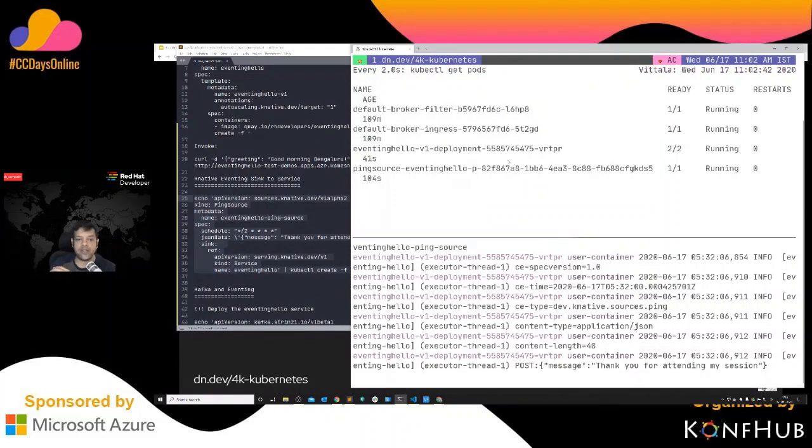Let's wait for some more time. Since it's going to be every 2 minutes, the service will not wait till 2 minutes. It will go down in a few seconds, and then it will start again when we get the response back. In this way, my service is responding to an external event, in this case, for example, a cron job, and then it's responding to a particular application on that need.